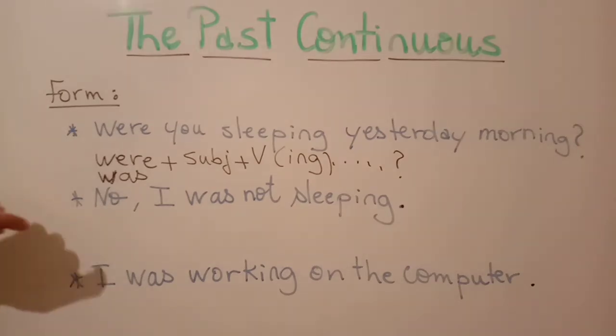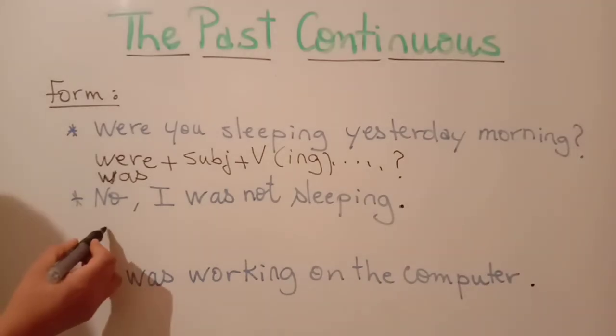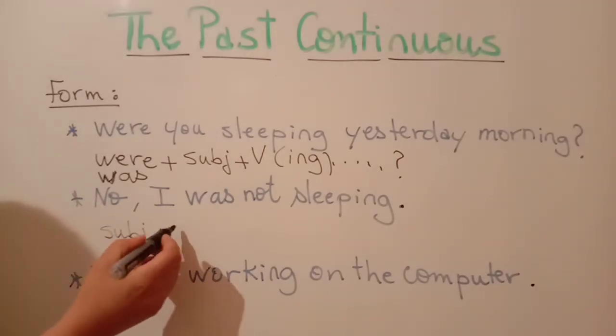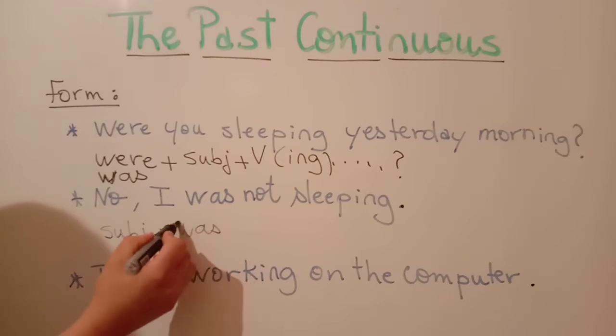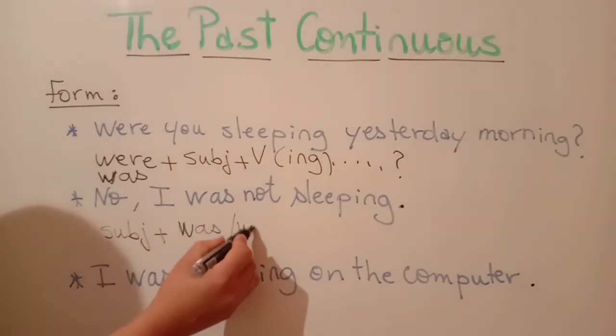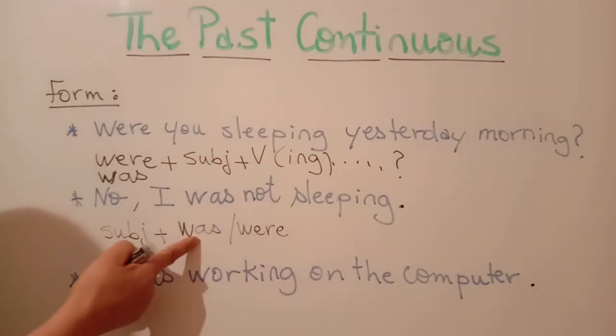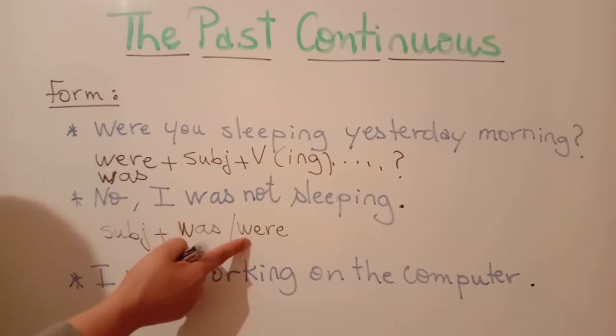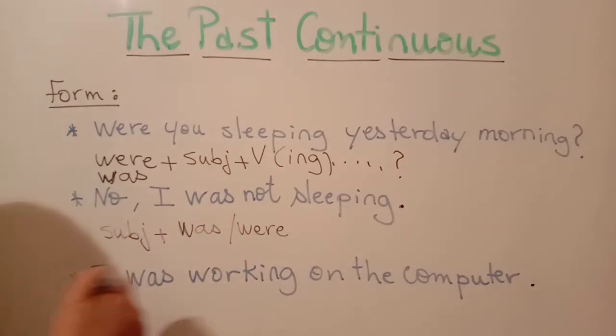So the past continuous in a negative sentence is formed with subject plus was or were. Was goes with I, he, she, and it. Were goes with you, we, and they.